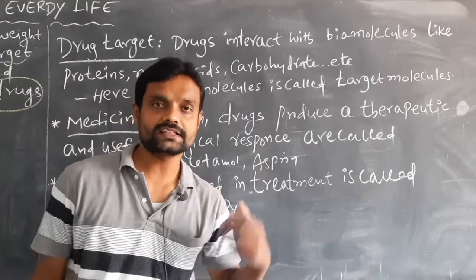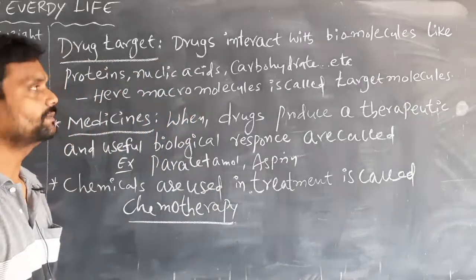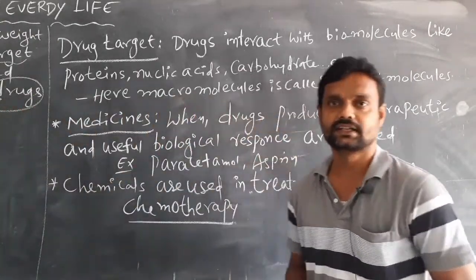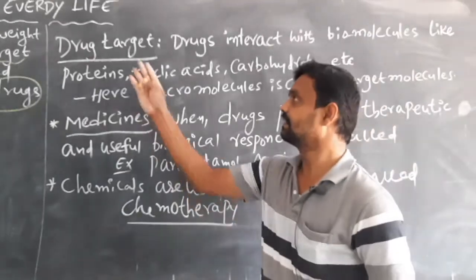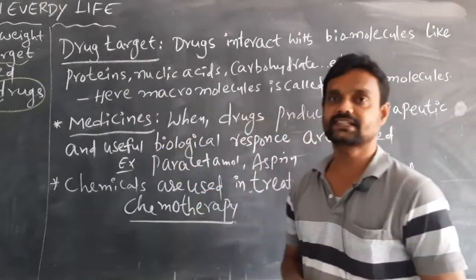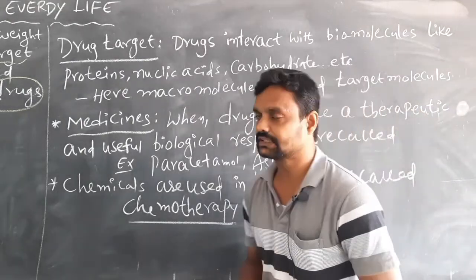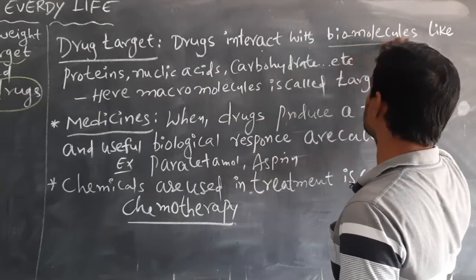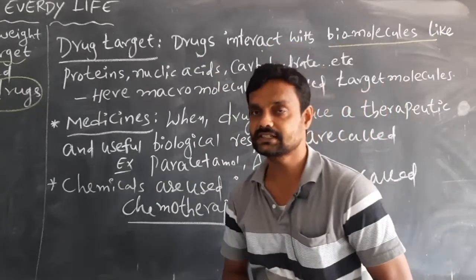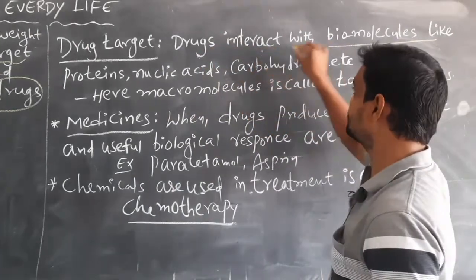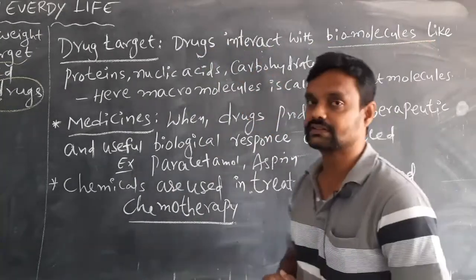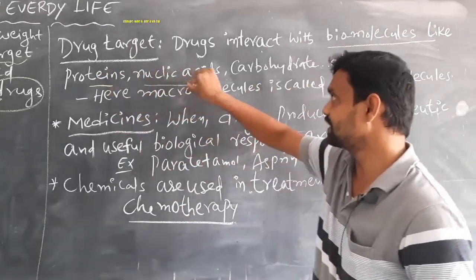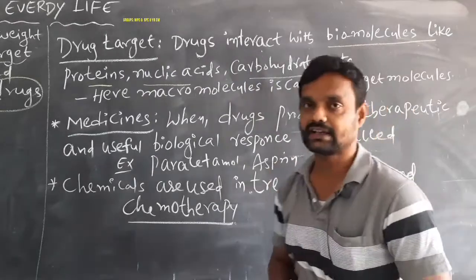So in this chapter, some new words will arise. First we have to know the meaning of that terminology. Another one is the drug target. What is meant by drug target? It means the drugs interact with biomolecules. In our human body, biomolecules are proteins, nucleic acids, carbohydrates, etc.